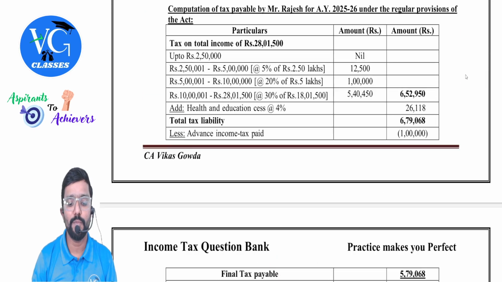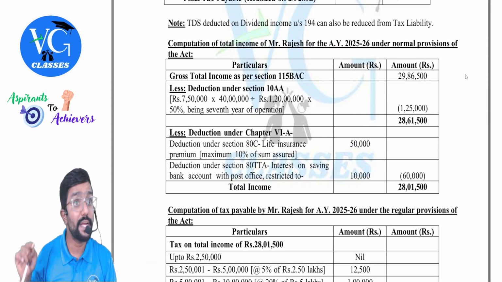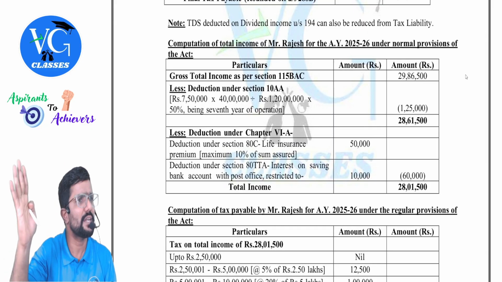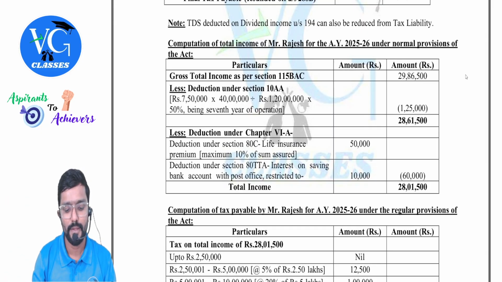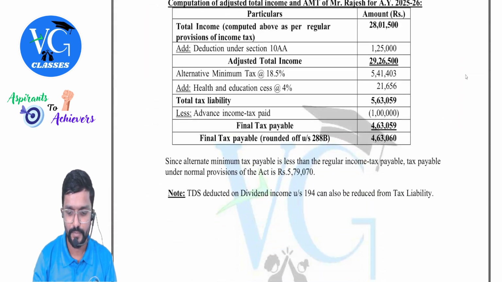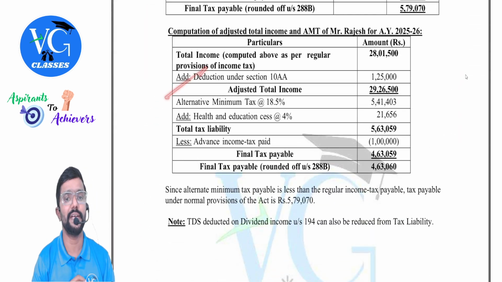Total income as per normal provision. Normal provisions means you take it under optional scheme. Don't take it under default. Under default, AMT is not at all applicable. Don't worry. 28 lakh 1,500. Take it. For that, add back 10AA deduction. You will get adjusted total income.